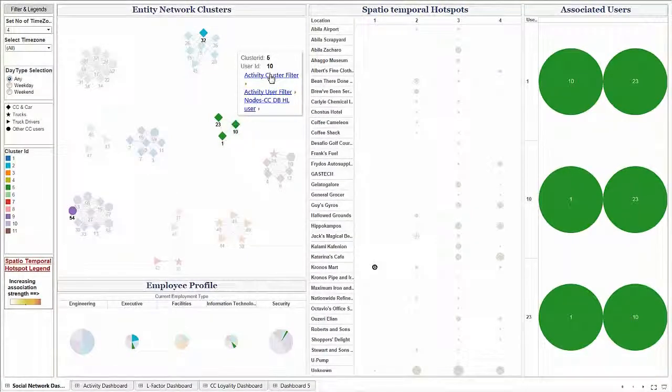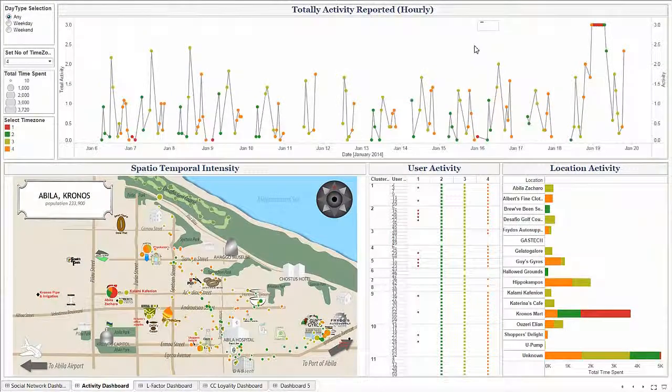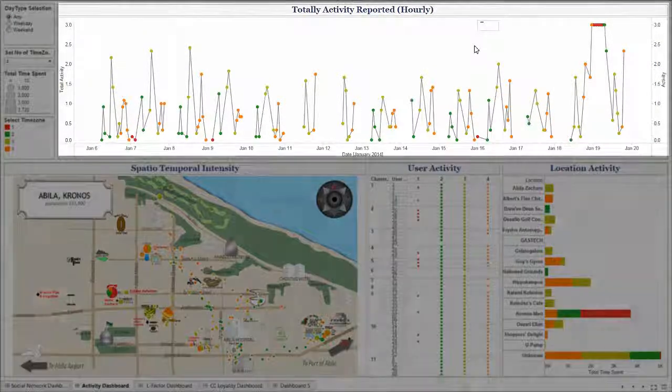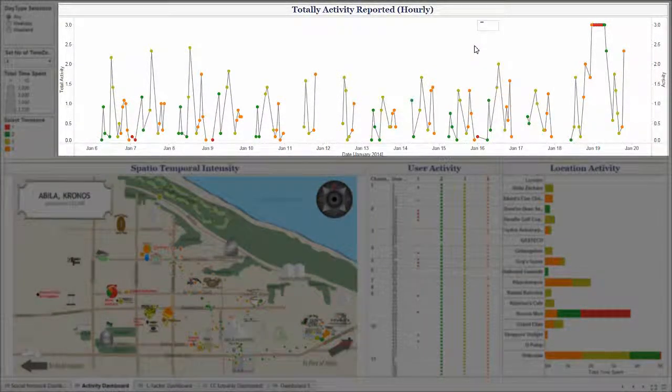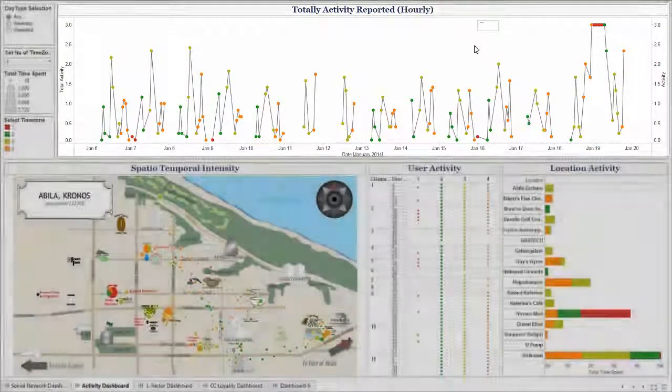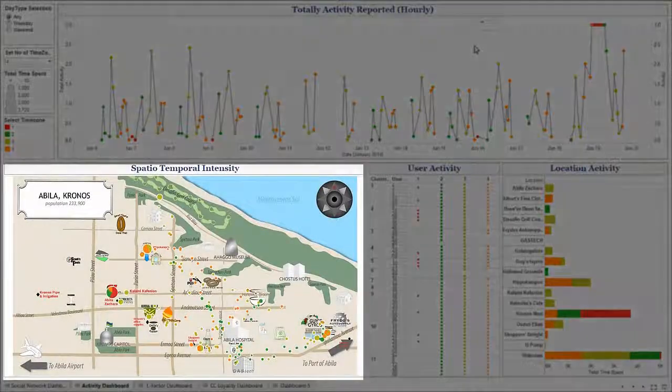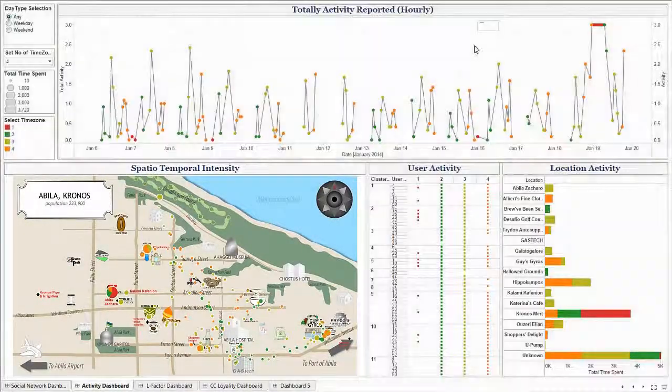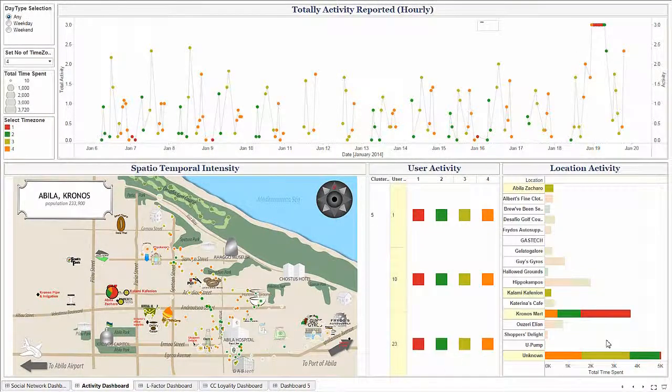One can navigate to the activity dashboard using this link. The total activity reported screen displays hourly activity for selected users over time, and the location of their activity is given in the spatial temporal intensity window below. One can notice that the hotspots of this entity cluster are Chronosmart, Hippocampus and Bruce Bean served. Color indicates the timings when the cluster members visited the spot. Hotspot selection would highlight the time spent and time zones in the location activity window.